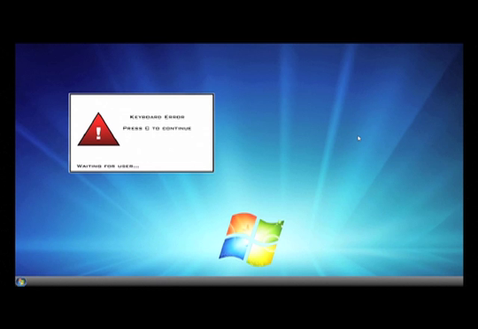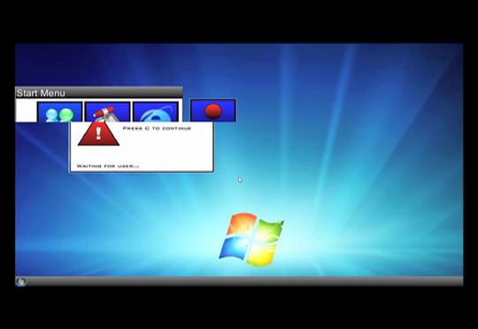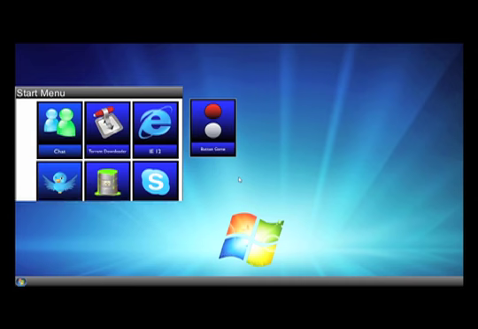Ah, crap. The keyboard error. I love this error. Press C to continue. It never works because the keyboard's not working. Look, pressing C, nothing's happening. Come on. Moving on. If you get that error, you're kind of screwed because it doesn't really work.